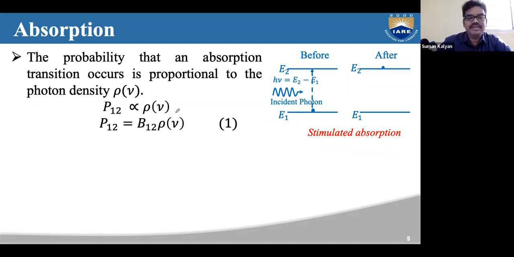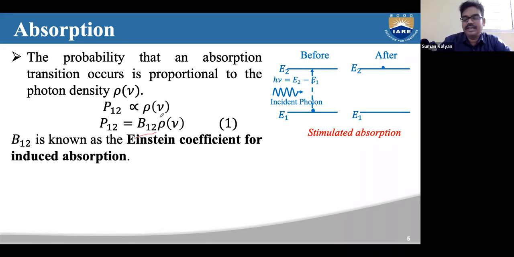So we have taken P1,2, where P stands for the probability of absorption and 1 to 2 is from the first level to the second level, proportional to rho nu. P1,2 is taken as B1,2 rho nu, where B1,2 is a proportionality constant, and it is called the Einstein coefficient for induced absorption.